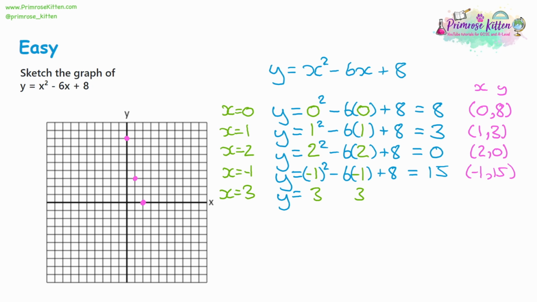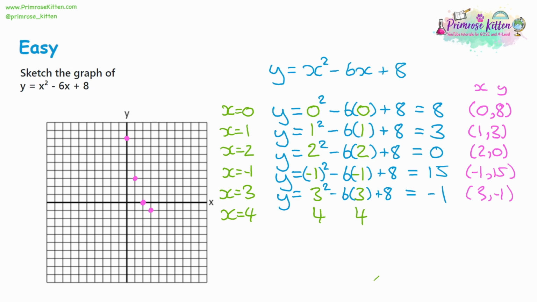Now we have y is equal to 3 squared, take away 3 lots of 6, plus 8. That's going to be 9. Take away 18 plus 8, which is -1. Giving us the coordinate 3, -1. Now you might be starting to see the curve emerge here. Let's keep going. Let's have a look at x is equal to 4.